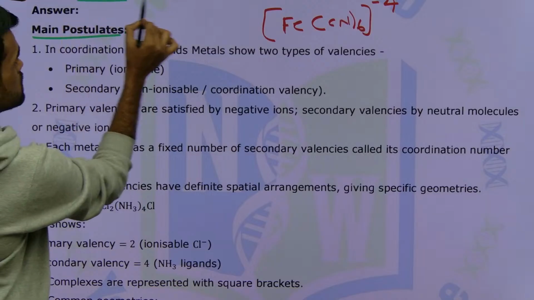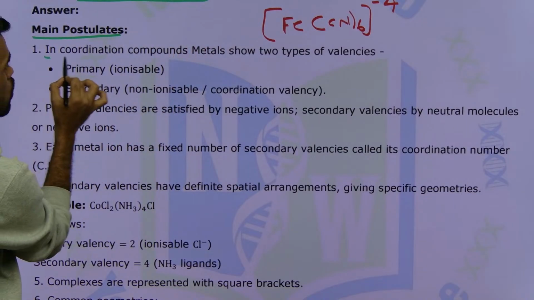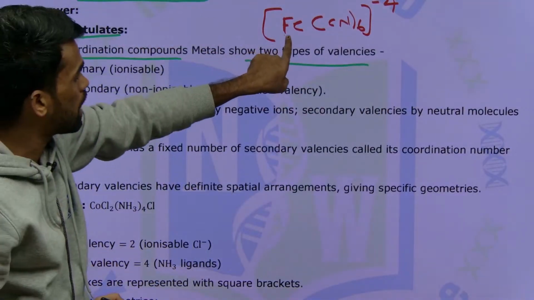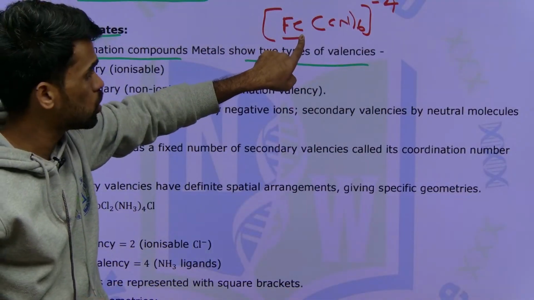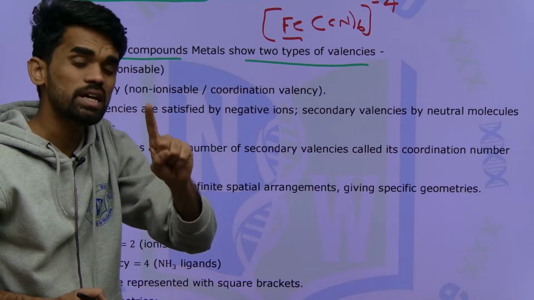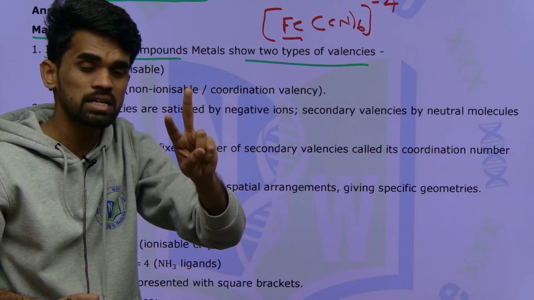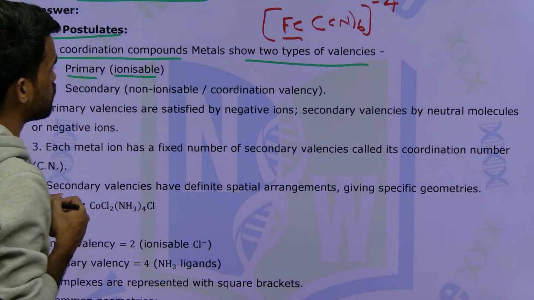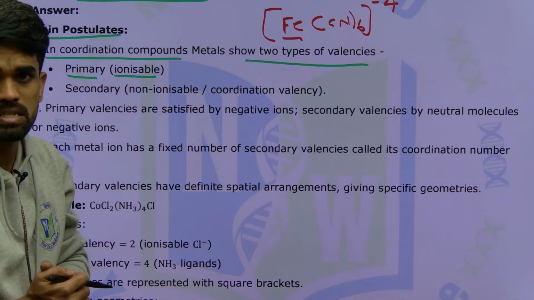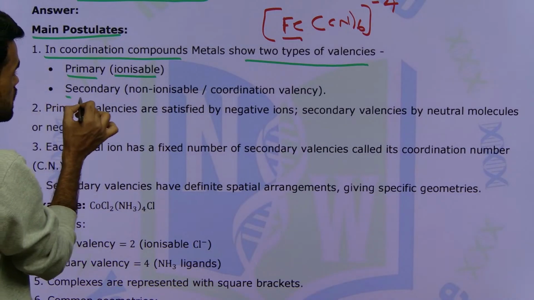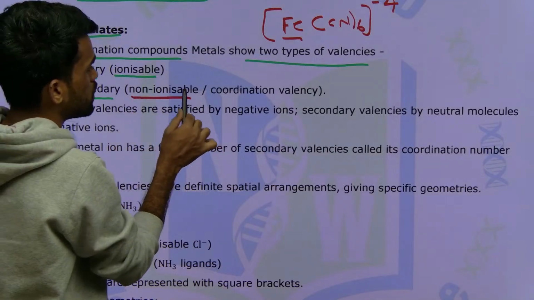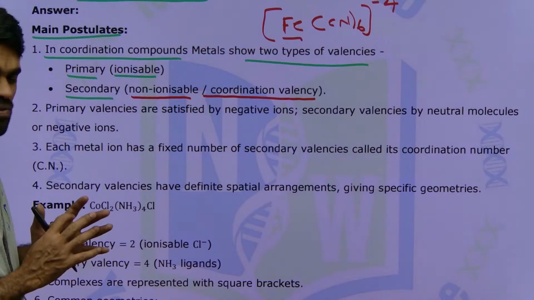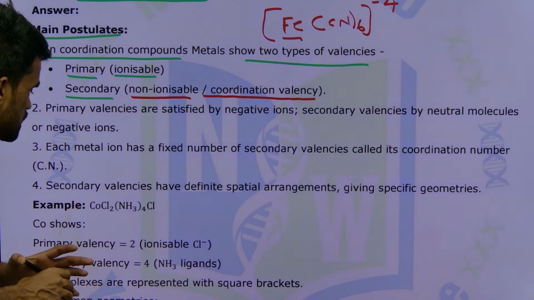What Werner's theory says is, in coordination compounds, metals show two types of valency. It means this iron metal atom will show two types of valency. One is called primary valency, the other is called secondary valency. Primary valency is also considered the ionizable valency. Secondary valency is a non-ionizable valency, or simply coordination valency. I will tell you everything very clearly, just follow my discussion for a few more minutes.